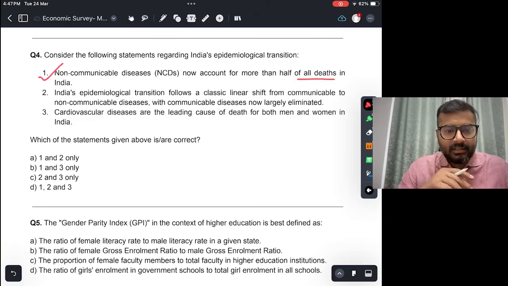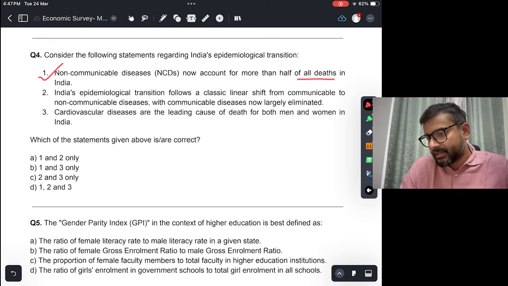So in earlier days, when India was slightly poorer and the health facilities were not as much, तो उस समय communicable disease से ज़्यादा लोग मरते थे. अब now the present situation is people die more from non-communicable diseases. Non-communicable diseases like diabetes or cancer or these kinds of diseases, right? Which are lifestyle diseases.